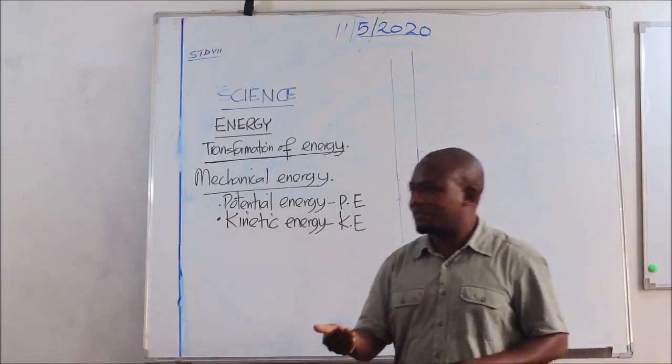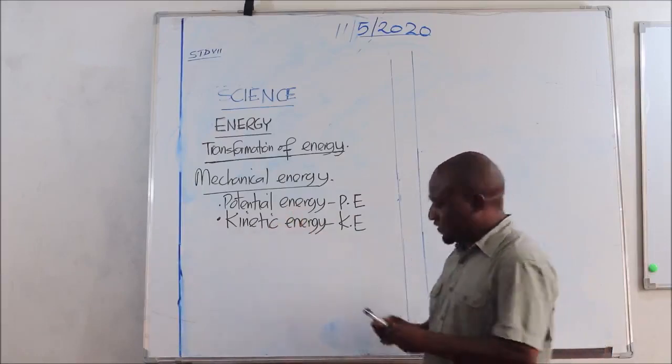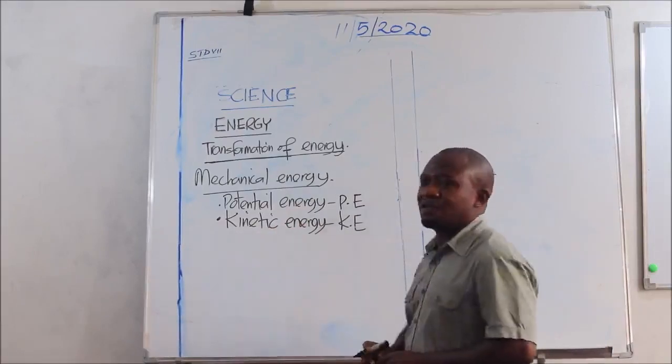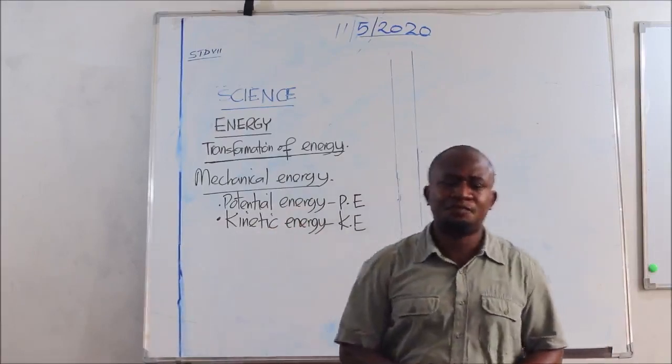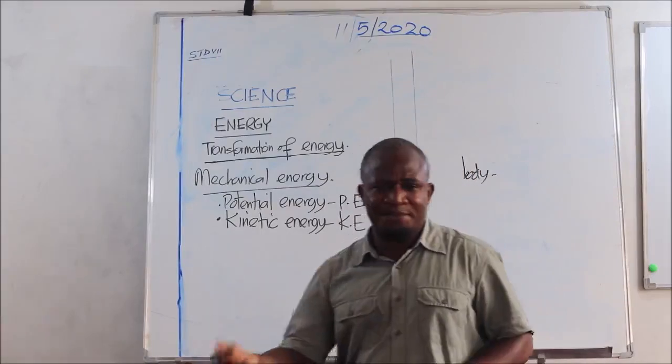In science, specifically physics, the term body does not mean a human body. Body in science means any object.